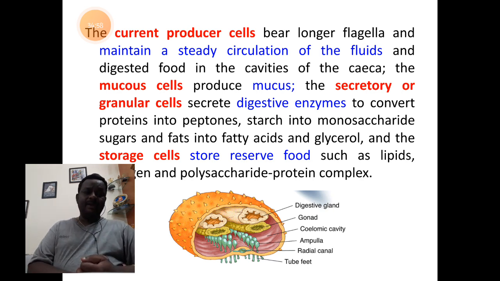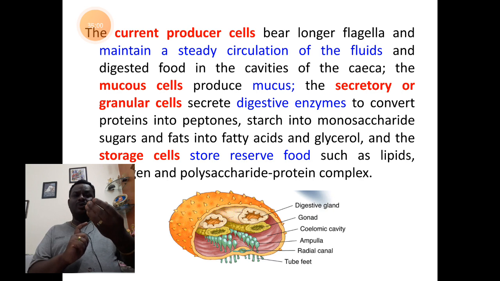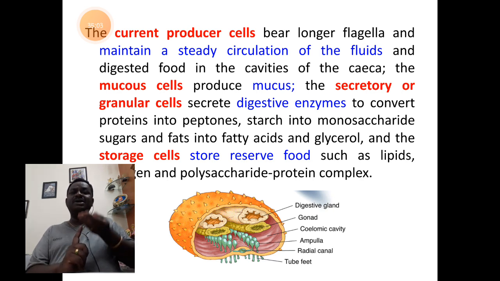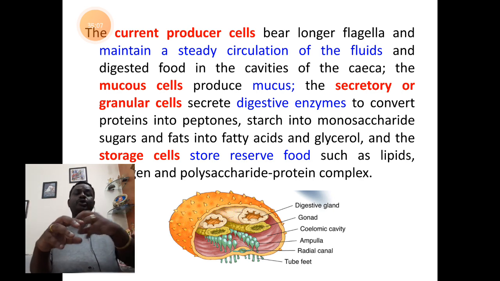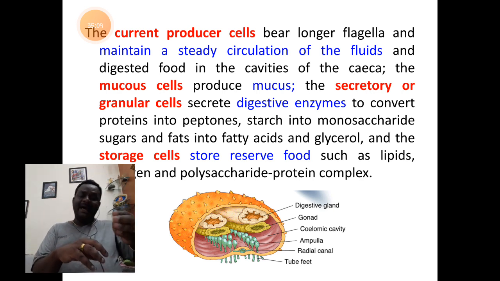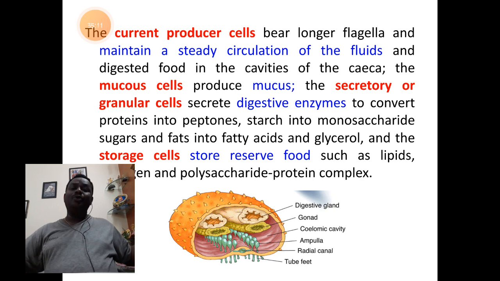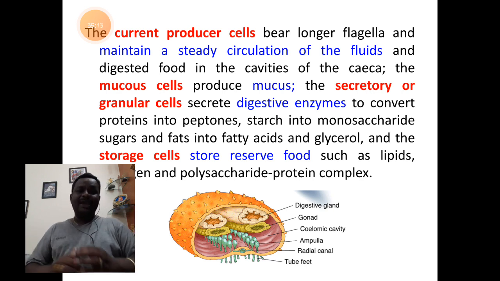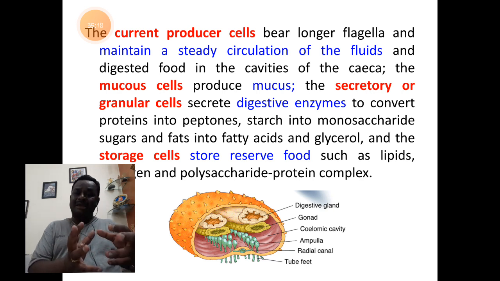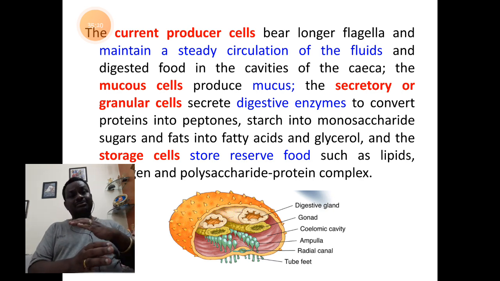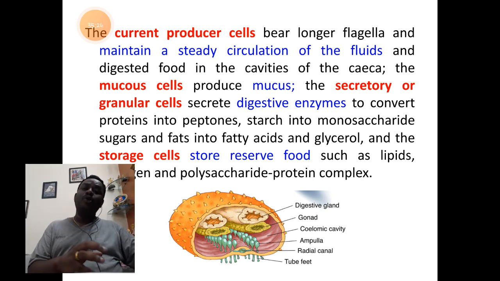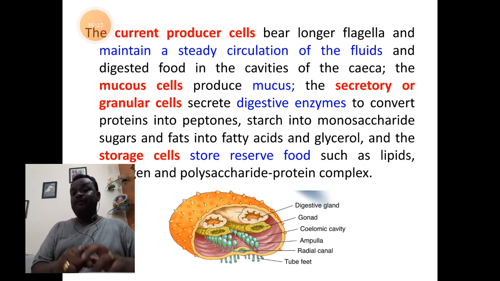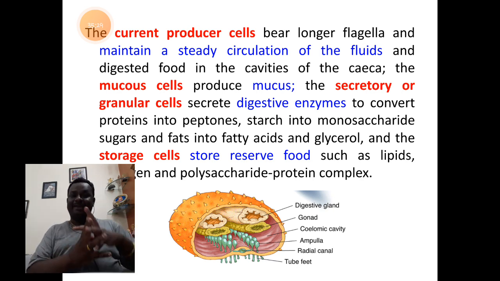Function number 1 is they allow the secretions of mucus and digestive enzymes of the lobules to enter into the longitudinal ducts, then into the pyloric stomach. Okay, it makes the enzymes flow from the lobule part to the pyloric stomach part. It is for the digestion of the food there.